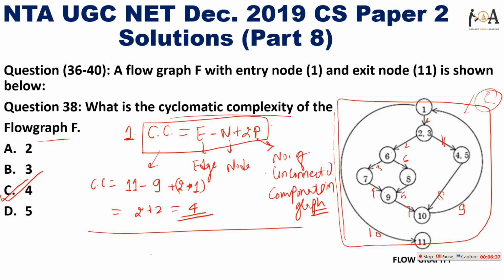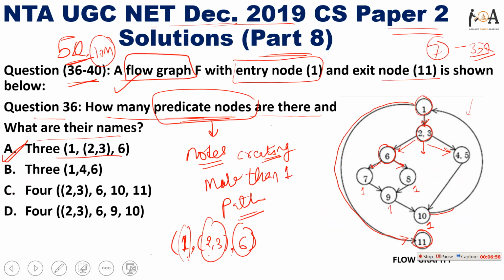Now let's solve with second formula as well. Second formula directly said that cyclomatic complexity is nothing but number of predicate nodes plus 1. Now how many number of predicate nodes do we have here? We have calculated in our first question that node number 1, 2, 3 and 6, these are the predicate nodes, right?